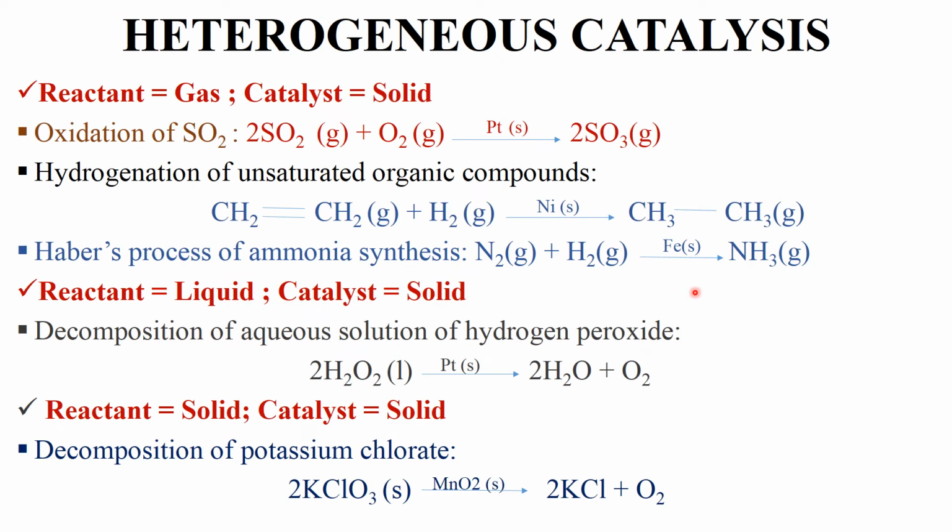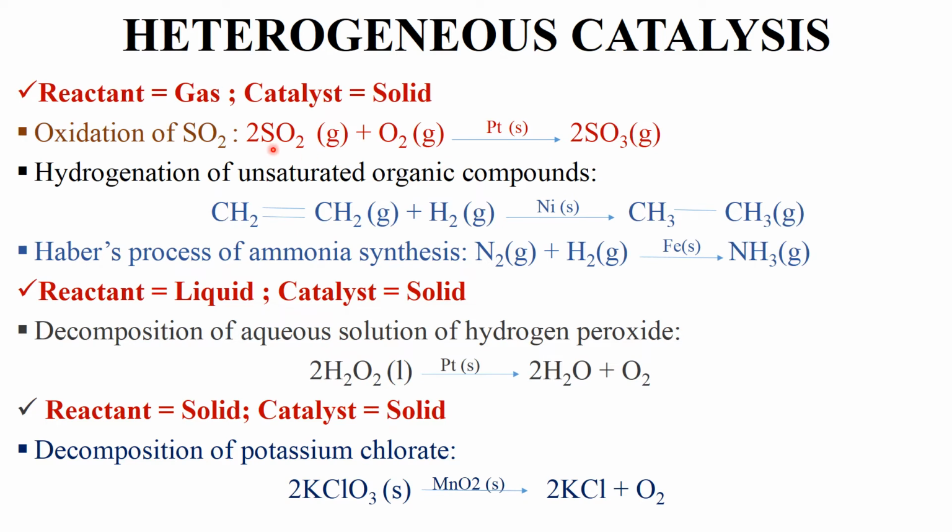Now we will discuss heterogeneous catalysis. Heterogeneous catalysis, as discussed earlier, is where reactants and catalysts both are in different phases. See, when the reactant is gas and the catalyst is solid. For example, this reaction, oxidation of sulfur dioxide into sulfur trioxide.